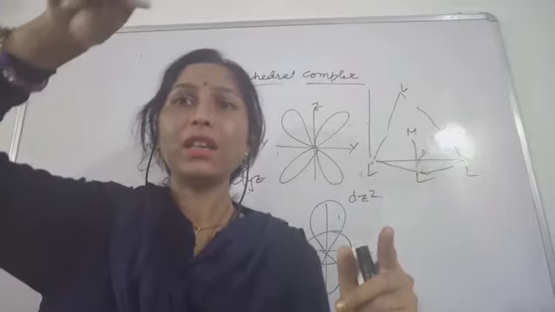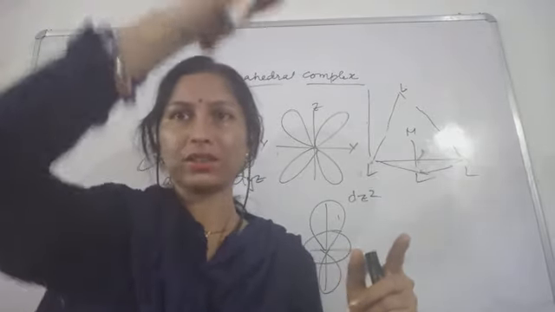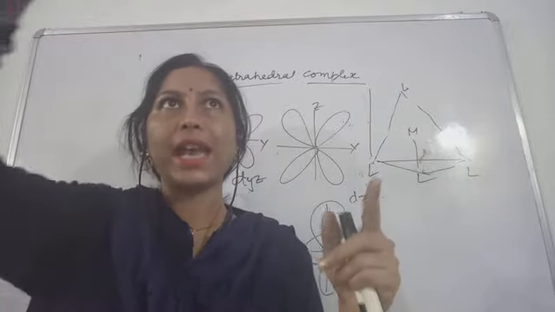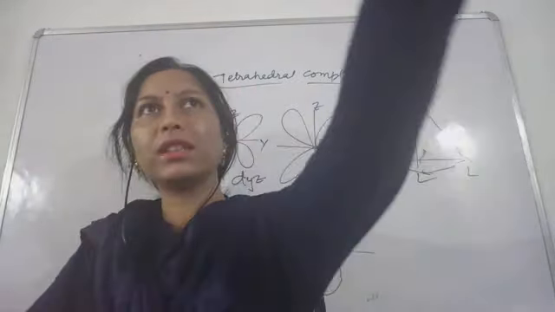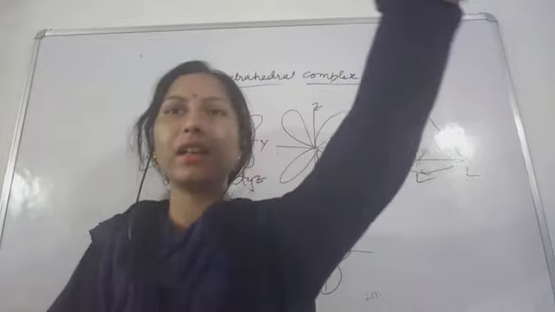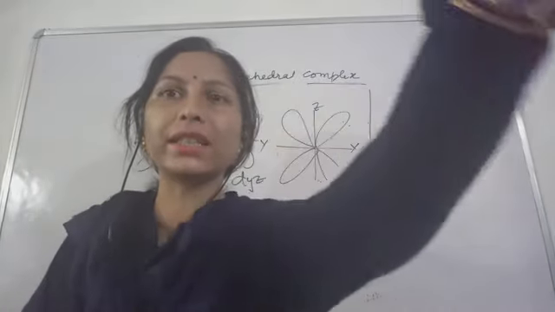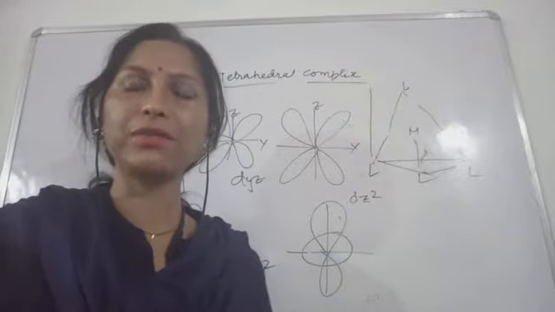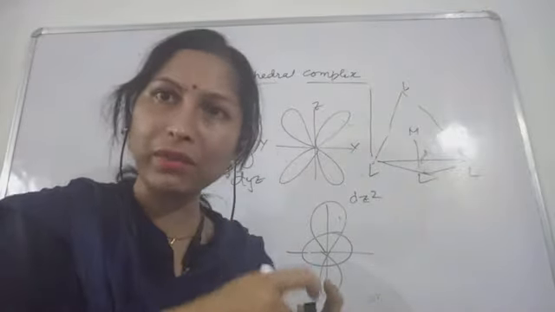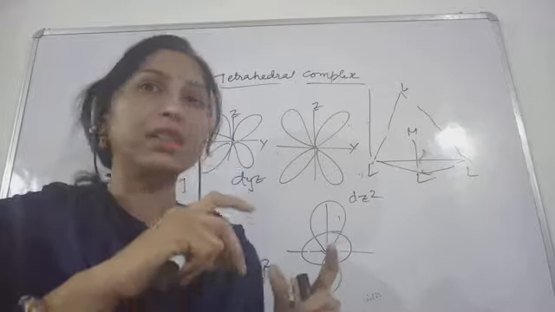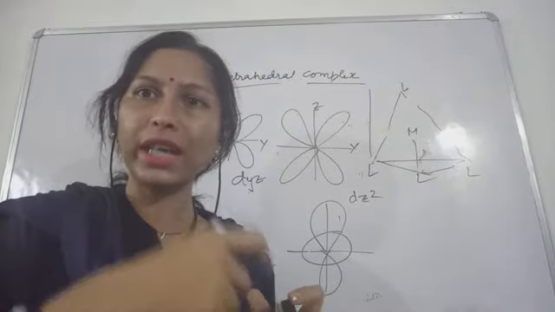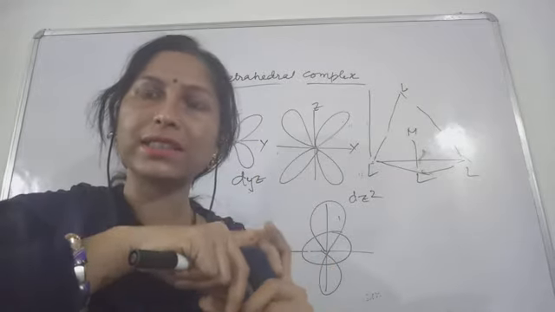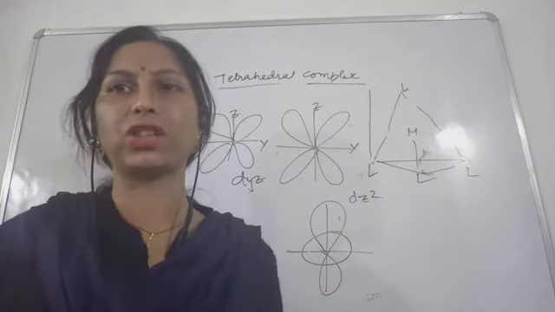The walls represent the axes, and the ligands are present in between the axes, not on the axes. The d orbitals whose lobes are present in between the axes will experience more repulsion.